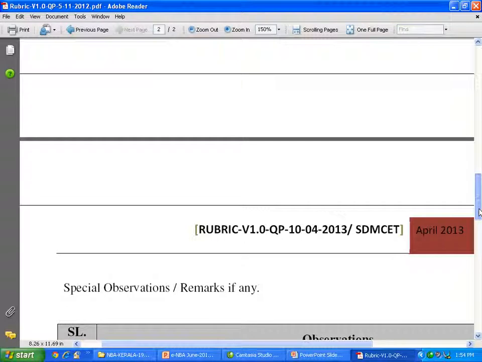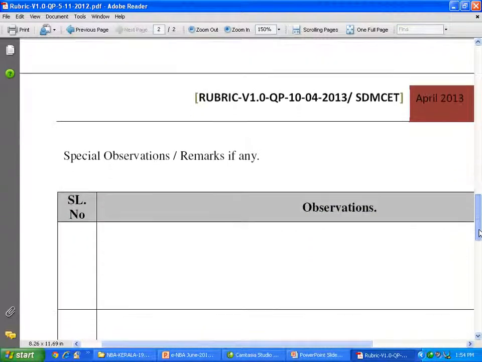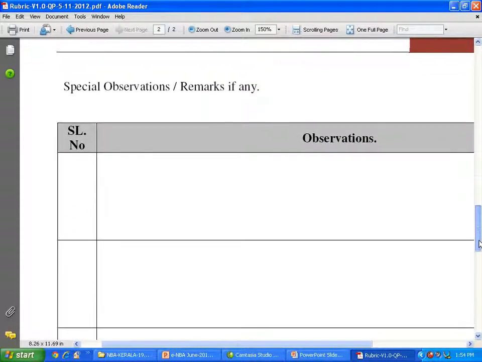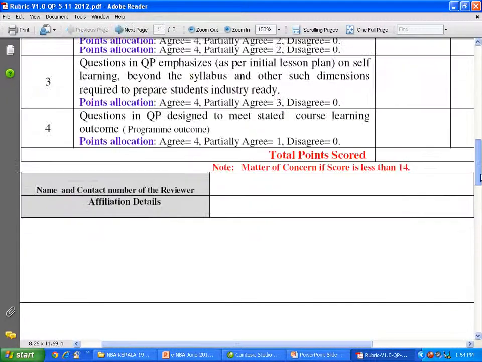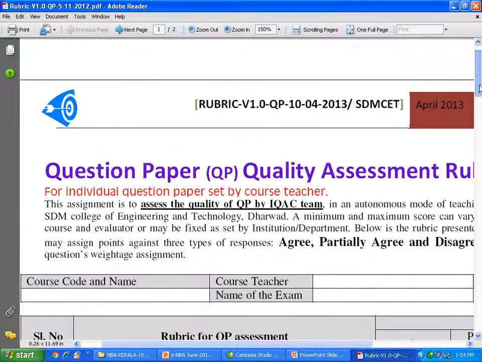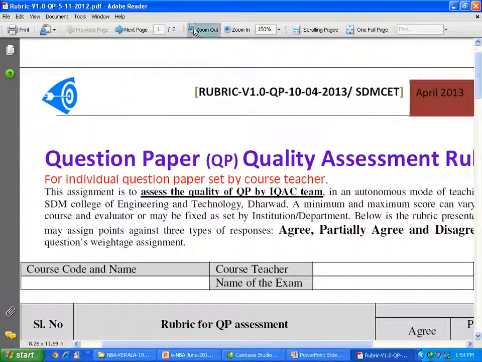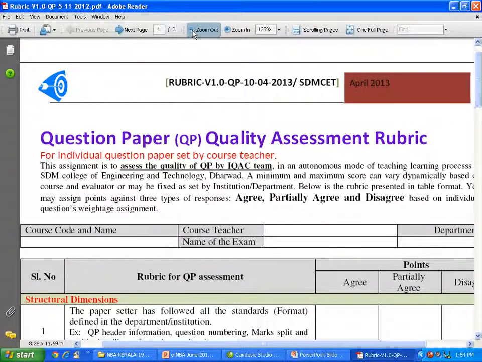And we have a second sheet wherein we record any additional remarks and observations. This is the rubric that is being developed. Please understand that developing a rubric by some individual at some corner doesn't work.